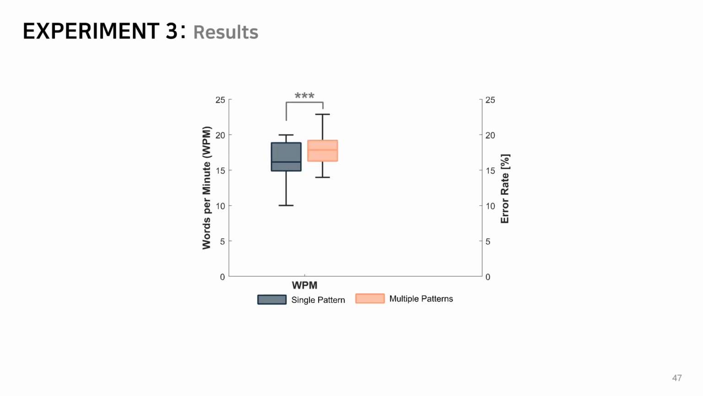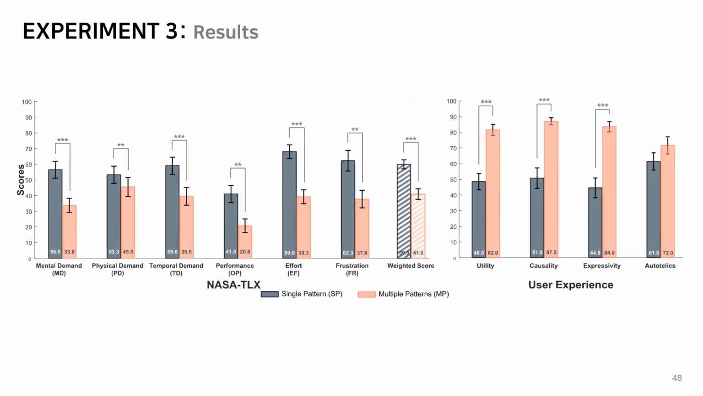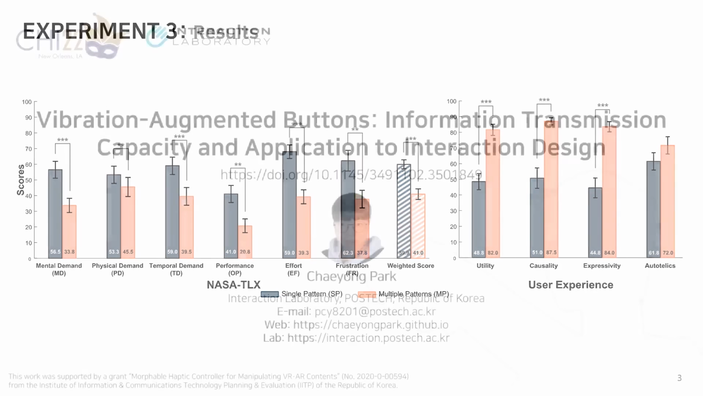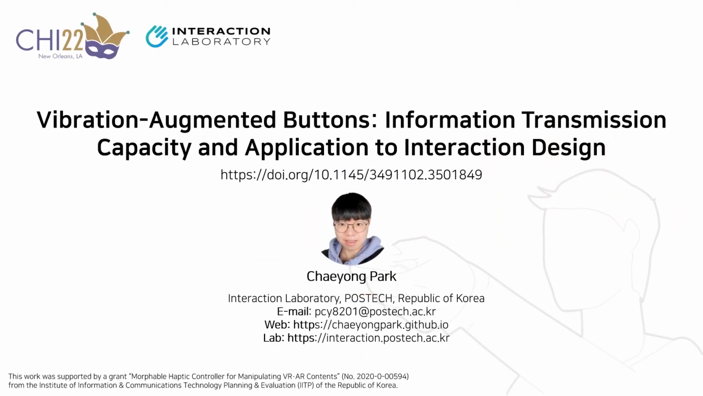The figure shows the results of task performance, such as words per minute, and error rate. The event-driven haptic feedback improved the task performance of text entry in VR. Furthermore, for all workload metrics and haptic experience questions, the mean scores of multiple patterns were higher than those of single pattern. The contributions of this work are a detailed analysis of the information transmission capacity of vibration-augmented buttons, and a successful demonstration of an interactive application using augmented buttons.